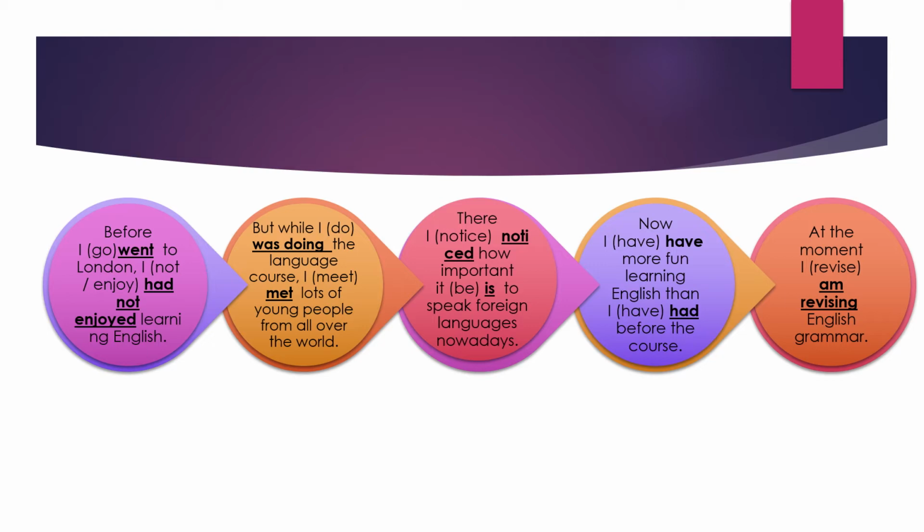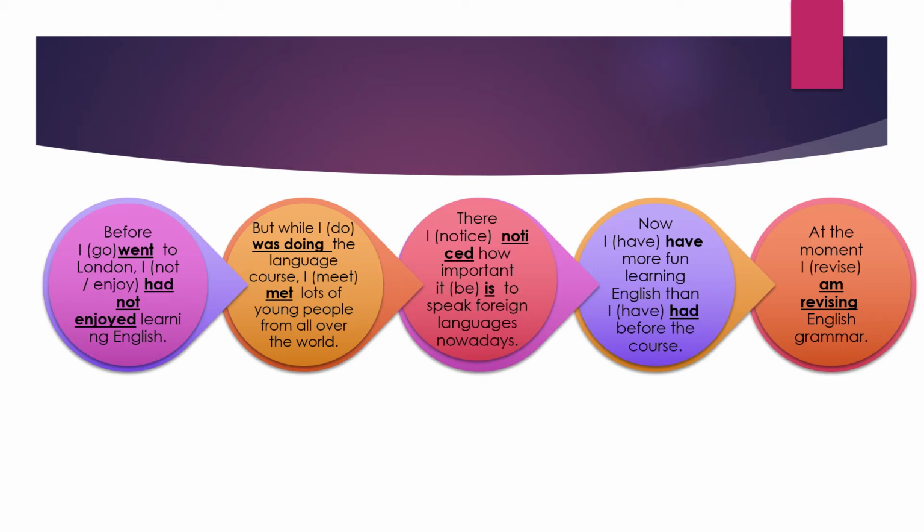But while I did the language course, I met lots of young people from all over the world. So, while I was doing the language course, I met lots of people. There I noticed how important it is to speak foreign languages nowadays. So there I noticed, because everything here is referring to something that has happened in the past, therefore noticed.